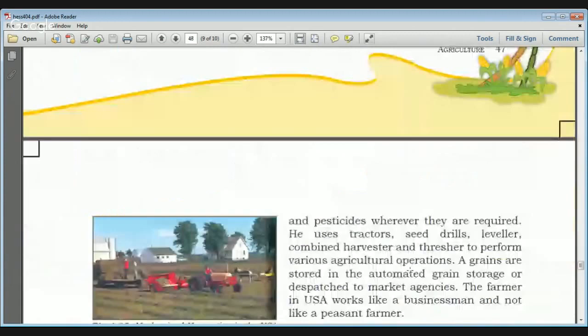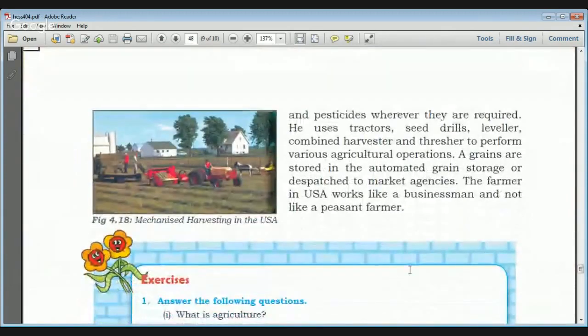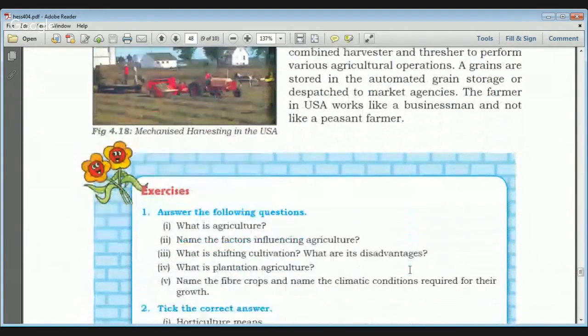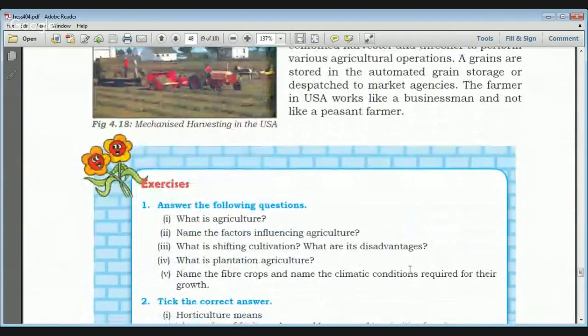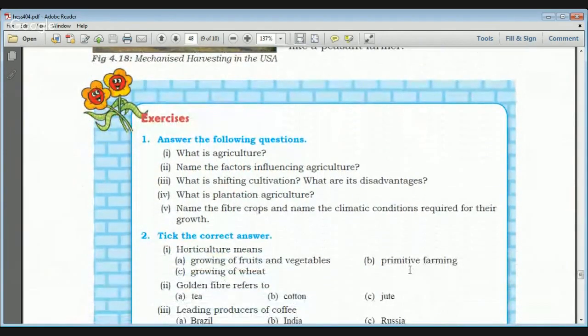So this is the completion of this chapter, and now we can see the exercise. Agriculture means soil cultivation, and the factors influencing agriculture are various factors like topography of the soil and climate.